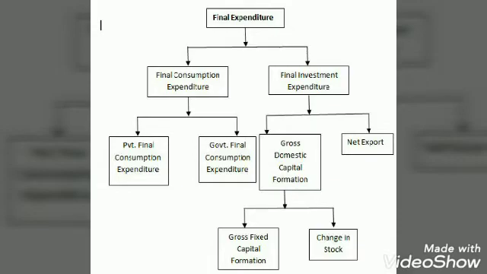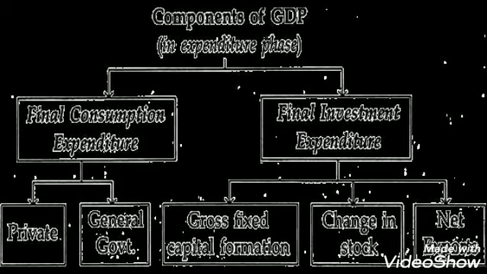This is initial aggregate. After getting GDP at MP, then using other aggregates or other concepts like depreciation, NIT and NFIA, we can arrive at national income or any other, whichever is asked.